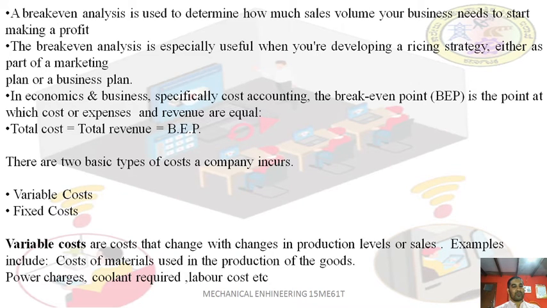So the labor, if they produce more components, then you have to give more salaries and more incentives to them. If they manufacture fewer components, you have to give them salary according to the components they manufacture, and the coolant required, and the cotton waste. If you manufacture more components, more coolant is required, because you have to keep using it in the machines, along with coolant, cotton waste, everything. So this will vary as the volume of production increases.